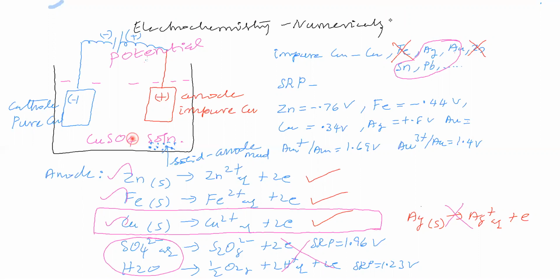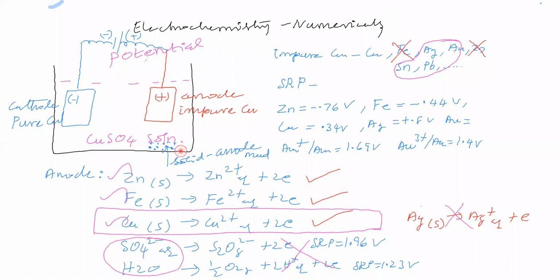So in the electrolytic solution, due to anodic oxidation, we see Zn2+ present, Fe2+ present, Cu2+ present. If you take the electrolyte as copper sulfate, Cu2+ is present, sulfate is present, and water is present. That's all, there is nothing more. The anode mud is solid, so we need not bother.